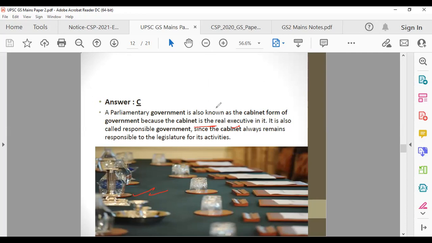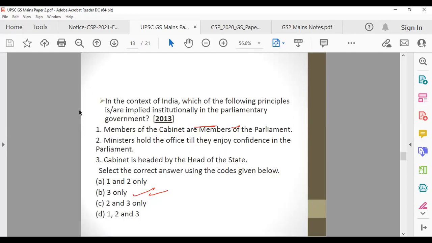Let's say there's Modi ji, there's Amit Shah ji and other people who take decisions. 2-3 people are majorly taking the decisions. So hope you can understand, kitchen cabinet is not the same as cabinet form of government. Cabinet form of government is the other name of parliamentary form of government. Another question on parliamentary form of government, which was asked in prelims, and then we'll move on to other important features and provisions of the Constitution.